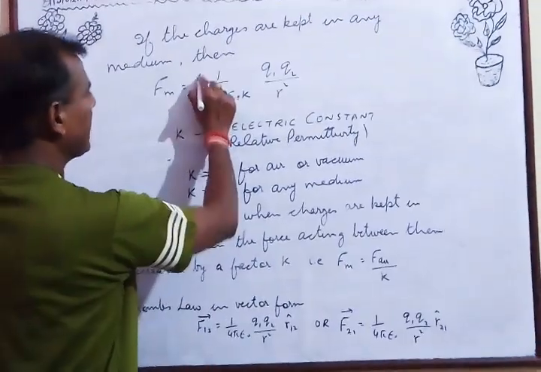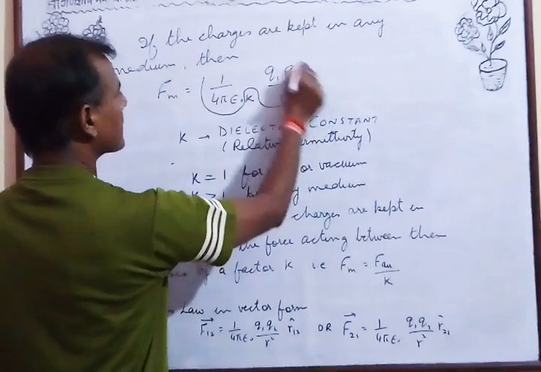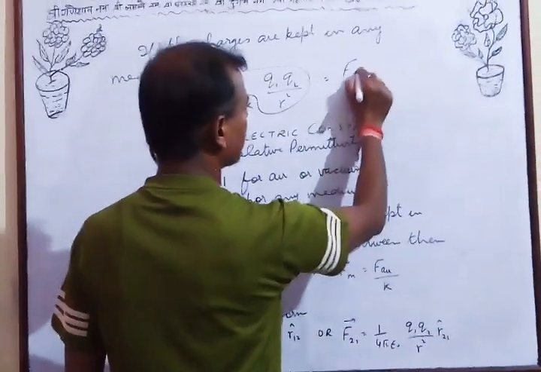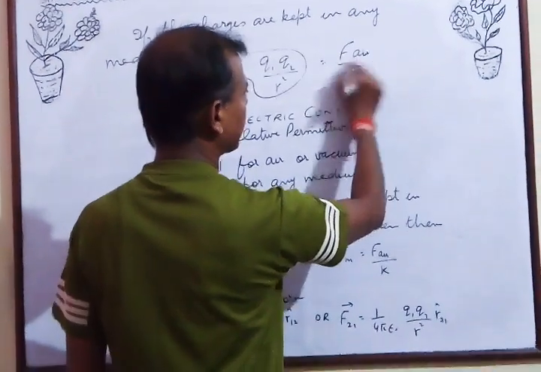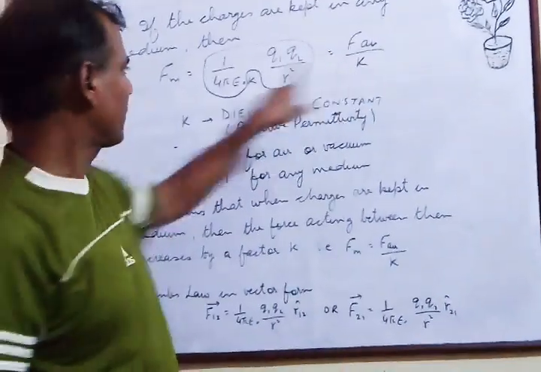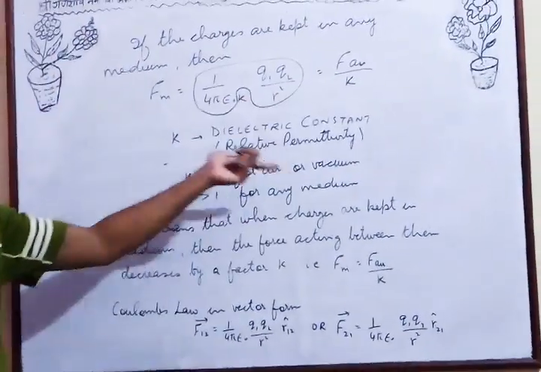Now what is this value? This is the force acting on the charges in air. So this is F air, force acting in air, upon k. And as the value of k is more than 1, the force always decreases when the charges are kept in any medium.